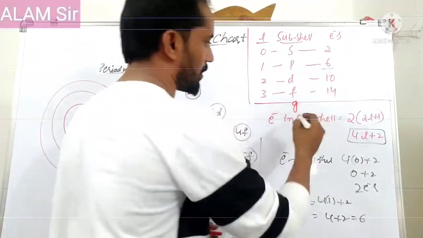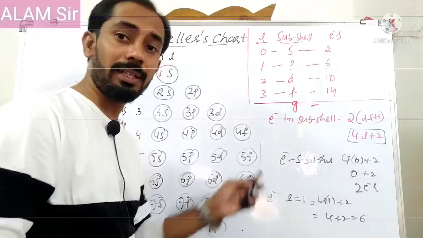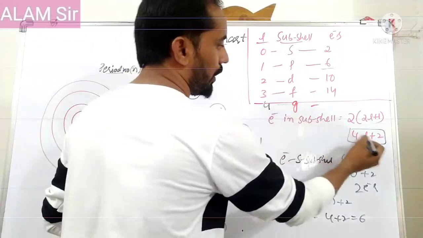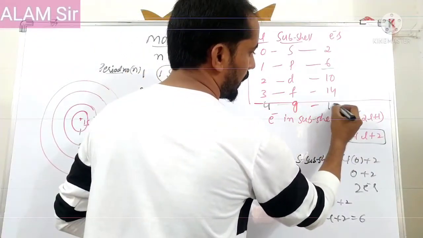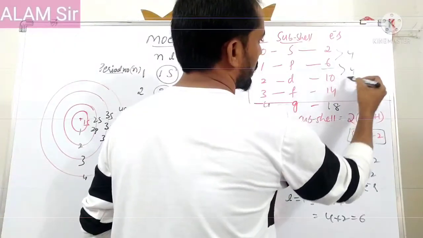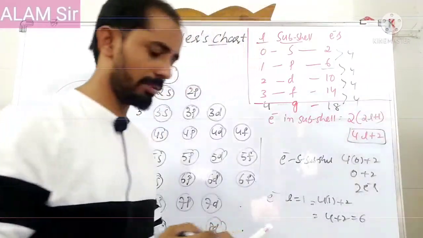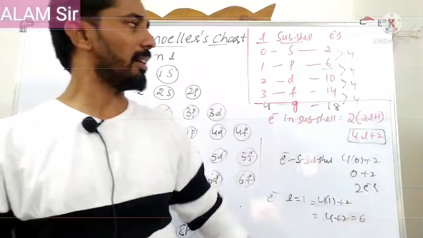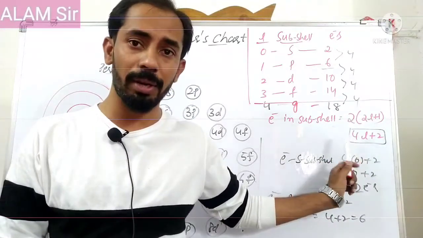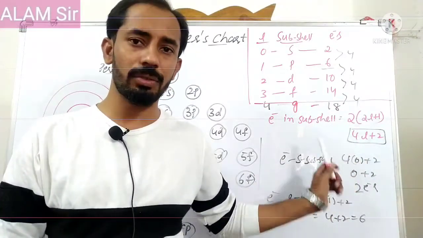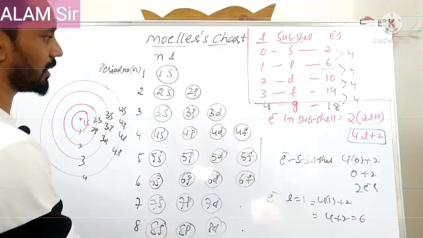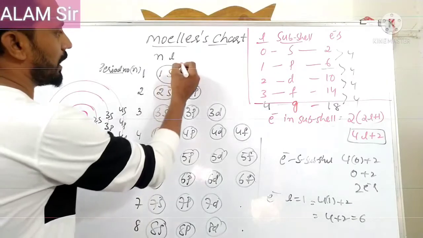Next, they can ask about g also. How many electrons are present in the g subshell? The L value will be 4. So 4 into 4 is 16, 16 plus 2 is 18. To remember simply, the difference is 4 electrons each time. That is just a blind trick to remember it, but logically it can be remembered. The formula is 2 into (2L plus 1), or 4L plus 2.